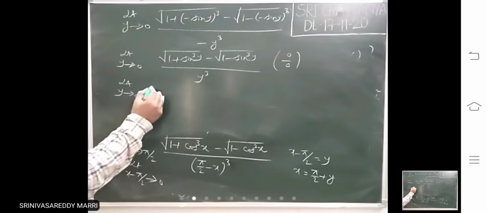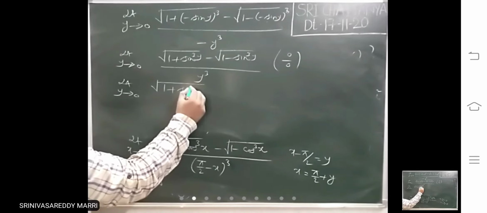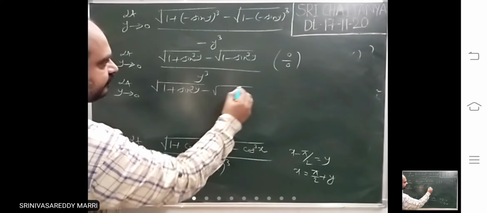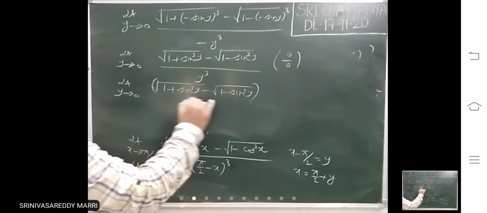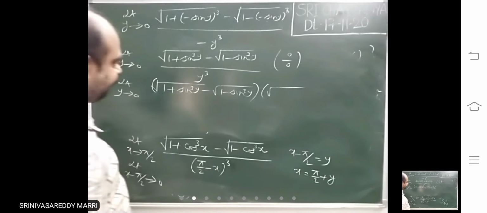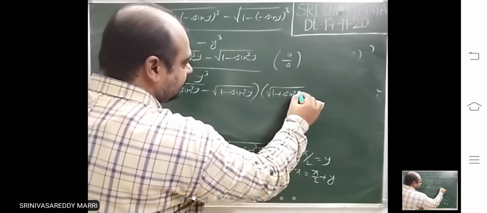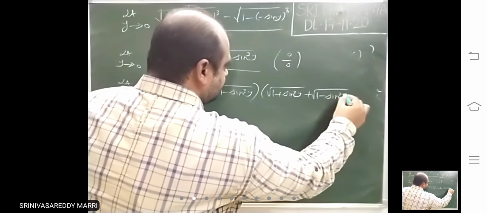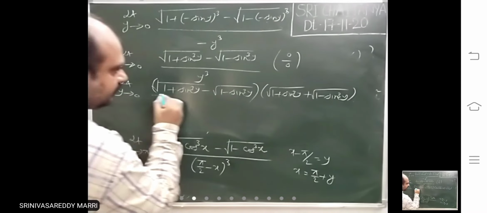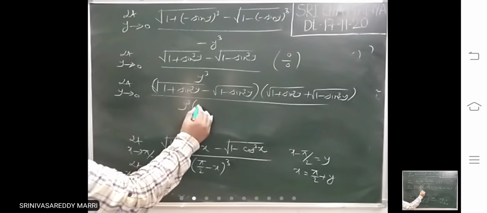Limit y tends to 0, root of 1 plus sin cube y minus root of 1 minus sin cube y, into the plus term, divided by y cube into the plus term. Whenever a square root is there, multiply by the plus.